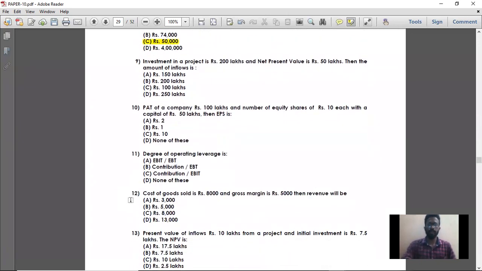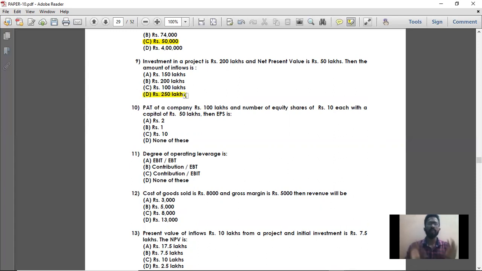Then moving on to question number 9. Investment in a project is 200 lakhs. Net present value is 50 lakhs. Then amount of cash inflows. See, cash inflow minus cash outflow is equal to net present value. Here we have cash outflow and net present value. So cash inflow they are asking. Cash inflow is equal to net present value plus cash outflow. So 200 lakhs plus 50 lakhs, 250 lakhs is the cash inflow.